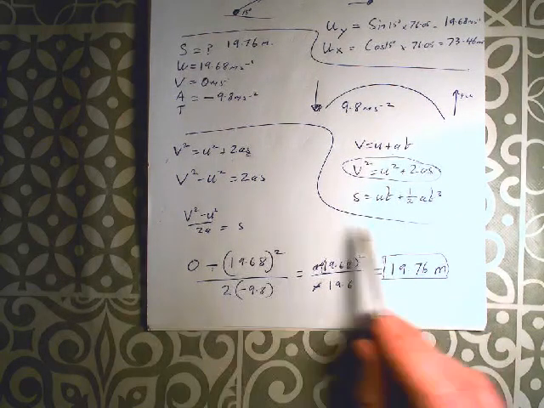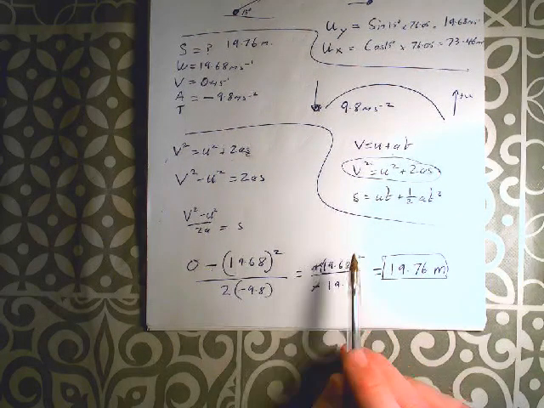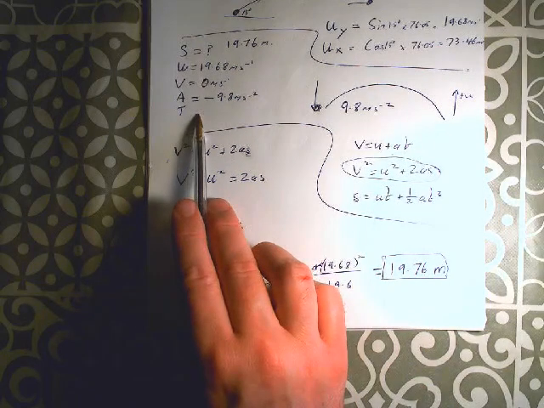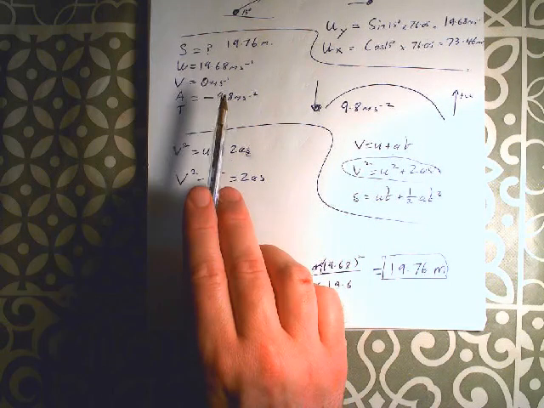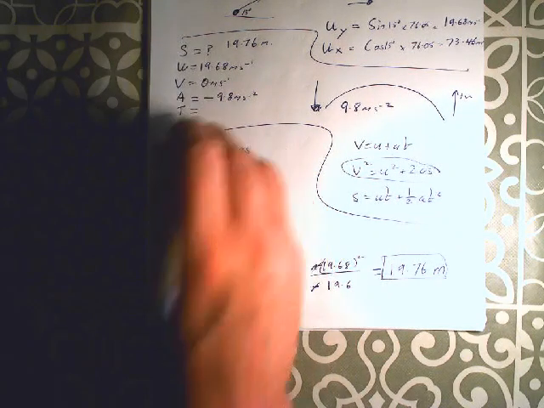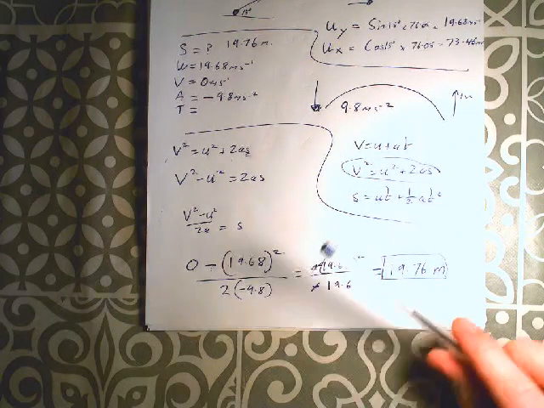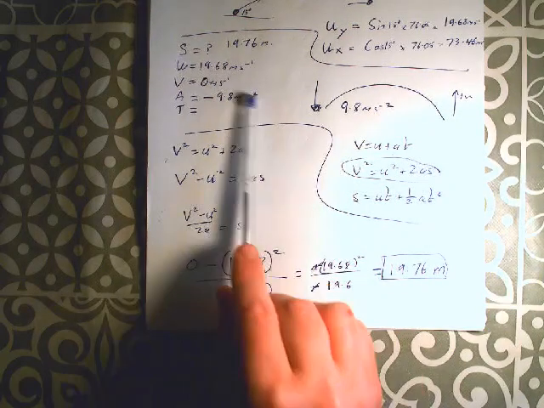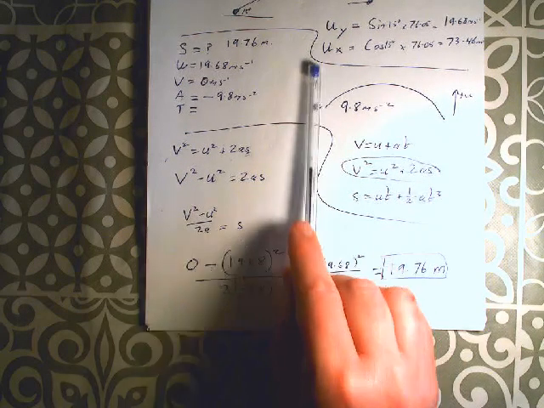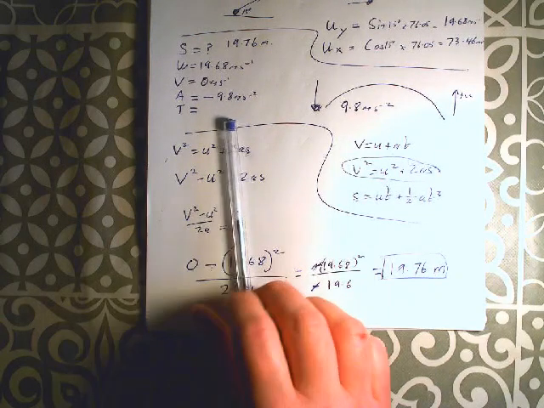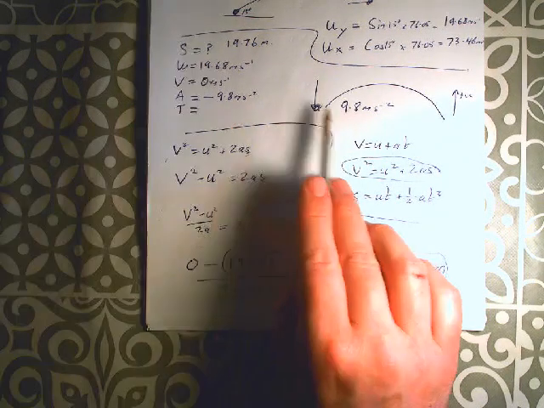So that's our displacement, 19.76, and that's in the vertical direction. Now I'm going to cheat a little bit here, because for the next part, they want us to say how long does it take to travel 280? And to make our life a little easier here, if you know how long it's in the air, then it becomes a lot easier to do the second part. So just to complete the picture here, I'm going to find out how long it was in the air for.